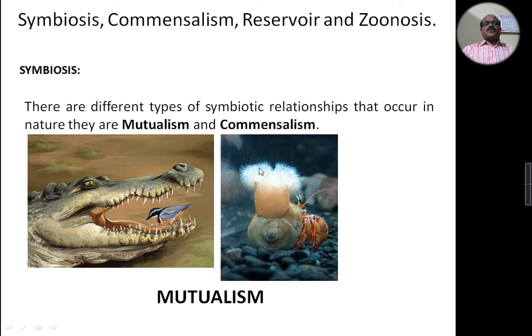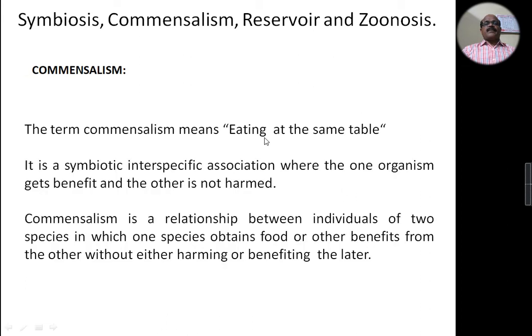And coming to commensalism. What is commensalism? The term commensalism means eating at the same table. It is a symbiotic, interspecific association where one organism gets benefit and the other is not harmed.